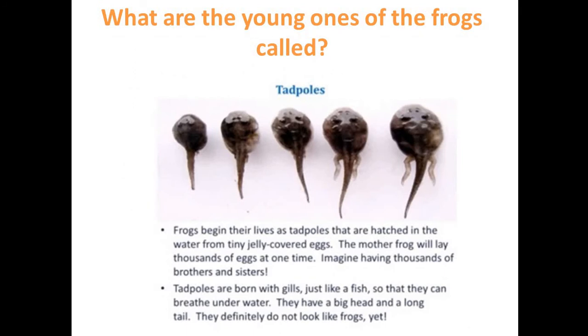What are the young ones of the frogs called? Tadpoles. Frogs begin their lives as tadpoles that are hatched in the water from tiny jelly-covered eggs. The mother frog will lay thousands of eggs at one time. So imagine having thousands of brothers and sisters. Tadpoles are born with gills just like a fish so that they can breathe underwater. They have a big head as you can see in the picture, okay, and a long tail. They definitely do not look like frogs yet.